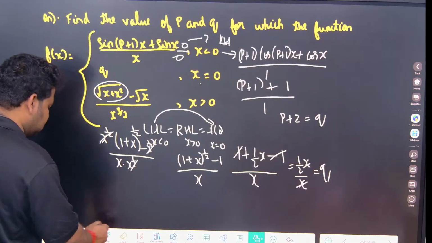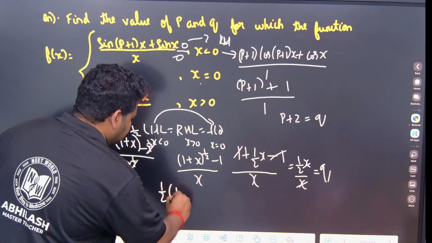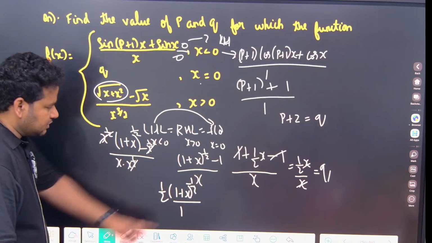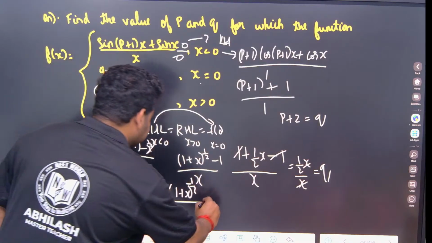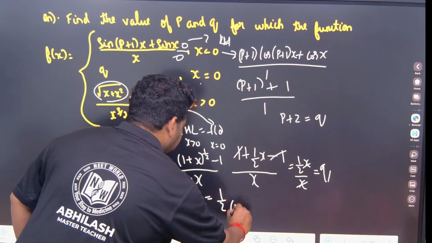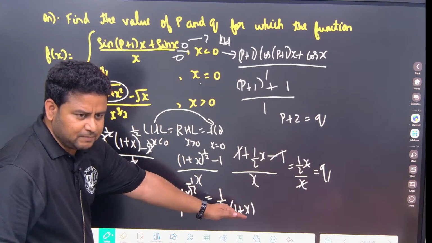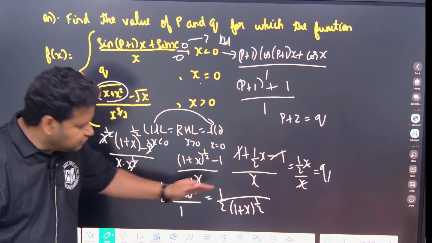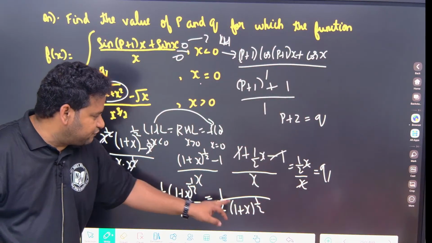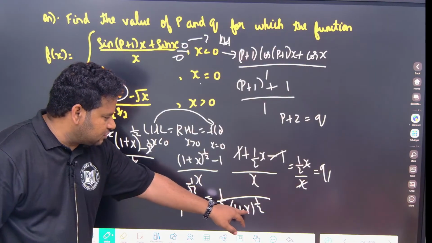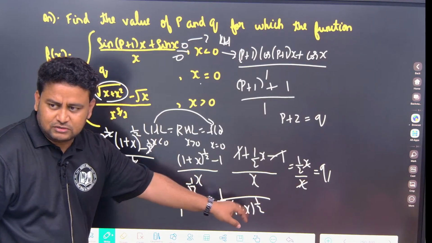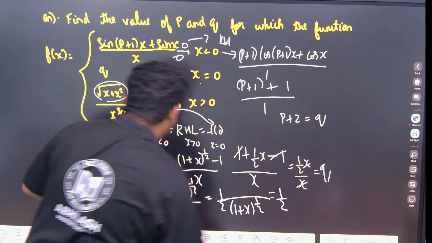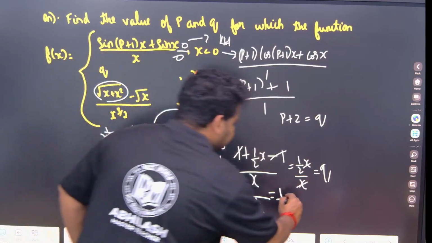Suppose for new students, you don't know what is binomial expansion or binomial approximation. If I use L'Hopital rule, this will become 1 by 2 into 1 plus x to the power of 1 by 2 minus 1, that is minus 1 by 2, divided by 1. Bringing it down, this becomes plus, 1 by 2 into 1 plus x to the power of 1 by 2. If I put x is equal to 0, 1 to the power of 1 by 2 is 1 itself, so I will have 1 by 2.